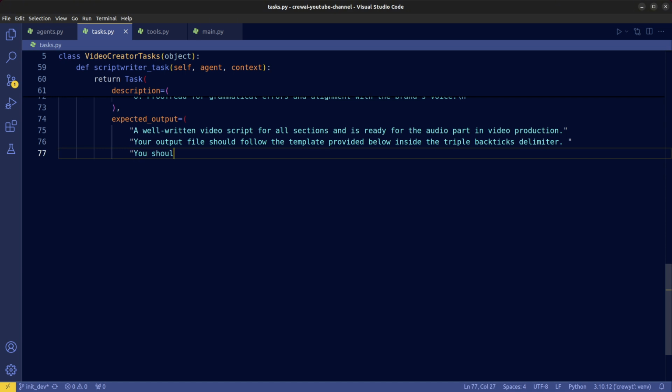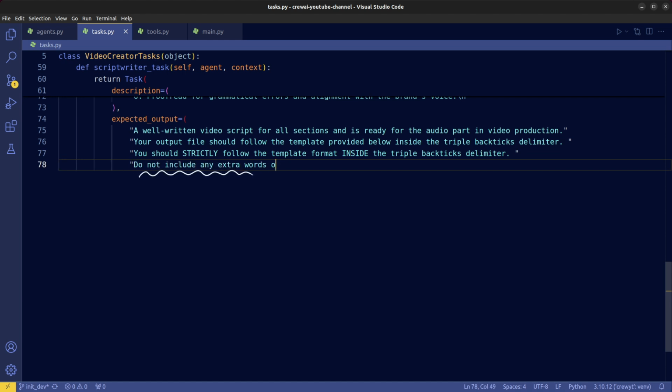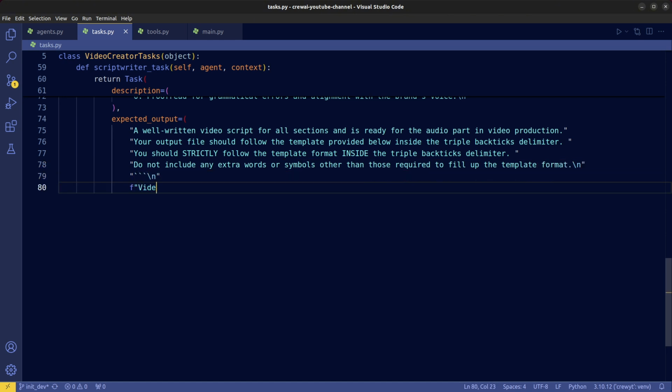Tell the agent to strictly follow the template, and no extra stuff should be generated. We give a clear template that the agent should follow within the triple backticks when generating its response for the video script.